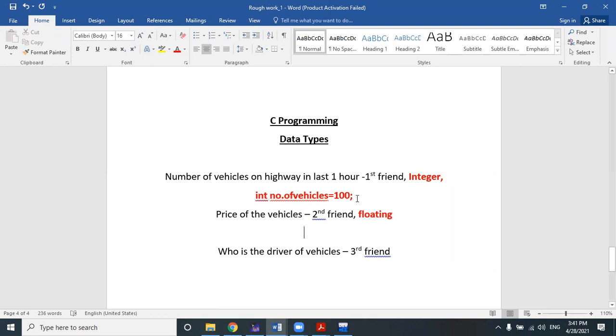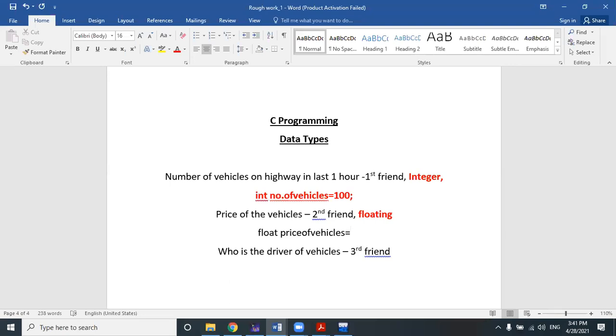Integer generally focuses on whole numbers, whereas floating represents decimal numbers. As for example, the abbreviated form of floating is float, right? Then price of vehicle is equal to, suppose one vehicle price I am going to share here.